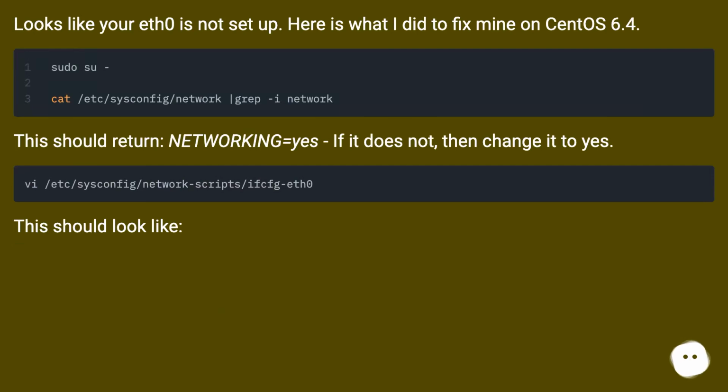Looks like your eth0 is not set up. Here is what I did to fix mine on CentOS 6.4. This should return NETWORKING=yes. If it does not, then change it to yes. This should look like this.